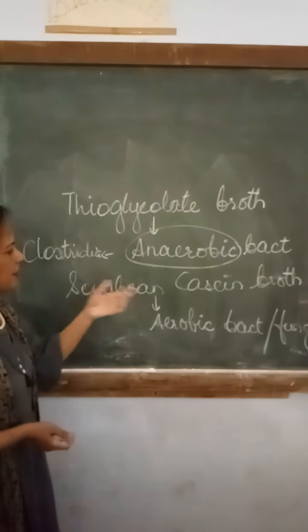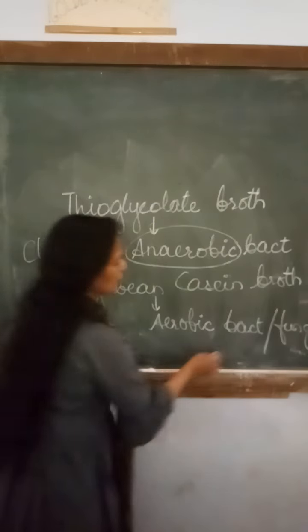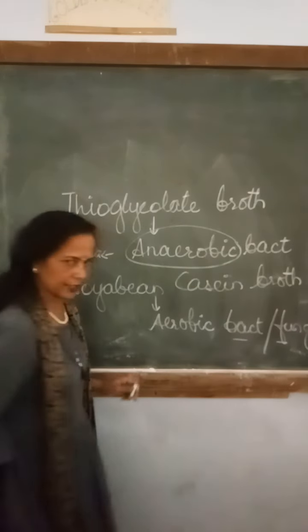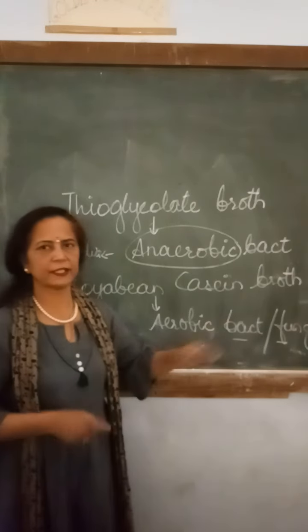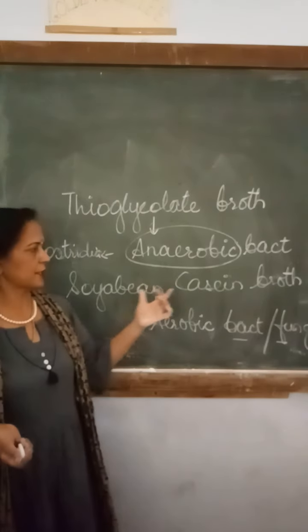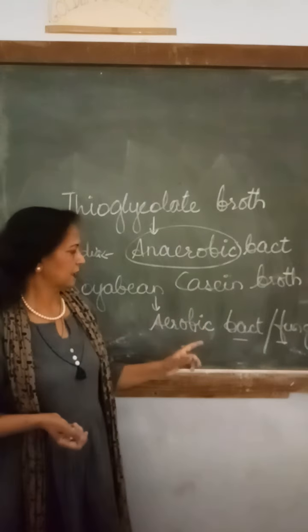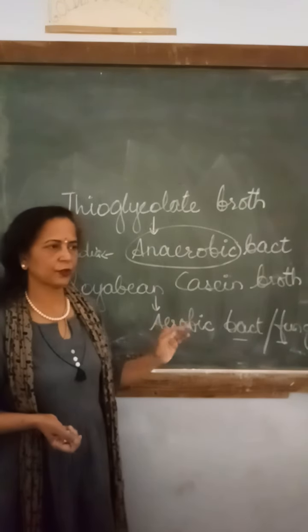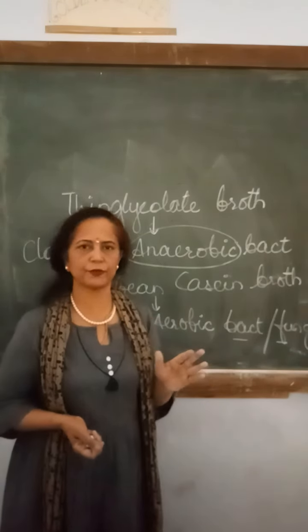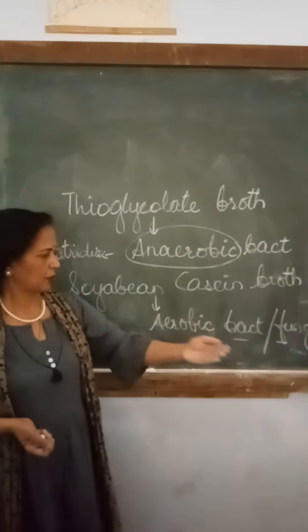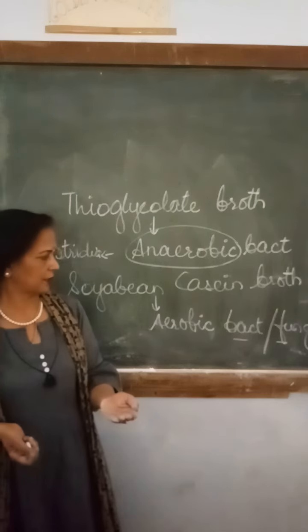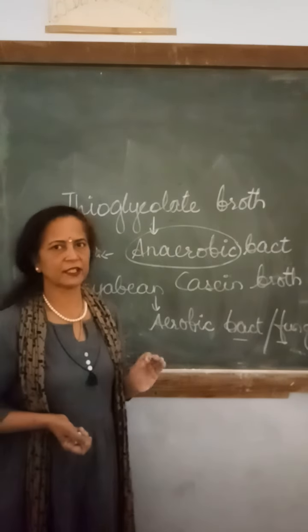Now in case of soybean casein agar, we can go for checking for bacteria and fungi. Okay. Now for bacteria and fungi, how we can separate these two when we are using the same media? Okay. Now for aerobic bacteria, you know that they are most of the time mesophilic. So here for bacteria, we are keeping all the test broth at 37 degrees centigrade temperature.